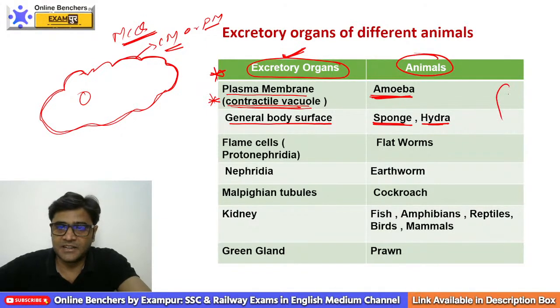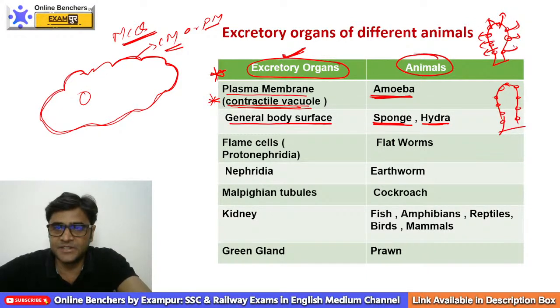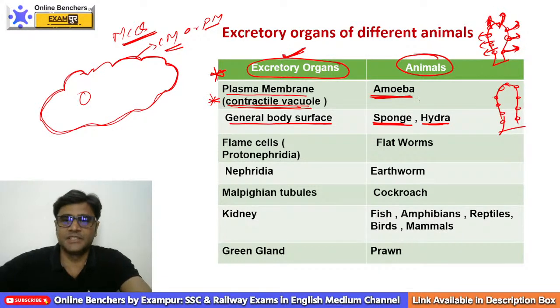Hydra is an animal, and here we have pores on the body. In sponges also we have pores on the surface of the body, and excretion takes place by the general body surface. When any excretory material is formed, it is removed from the body through these pores. So general body surface, this is very important.